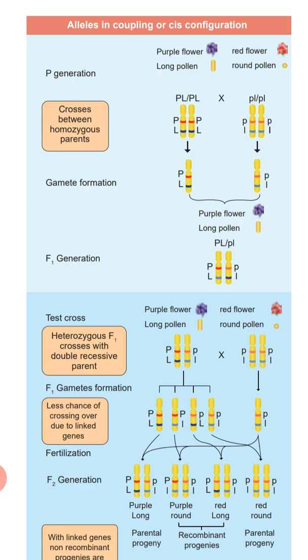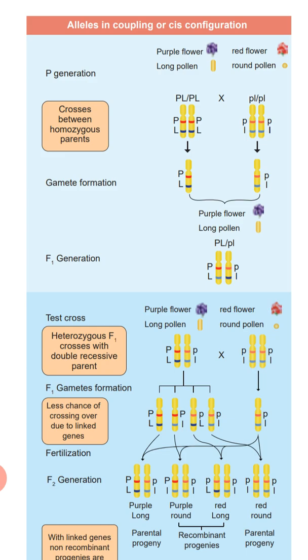Next, they test crossed this purple flower and long pollen plant with the recessive parent, that is red flower and round pollen. The purple flower and long pollen plant produces four types of gametes: capital P capital L, capital P small l, small p capital L, and small p small l. But in the red flower and round pollen parent, all the gametes were alike, small p and small l.